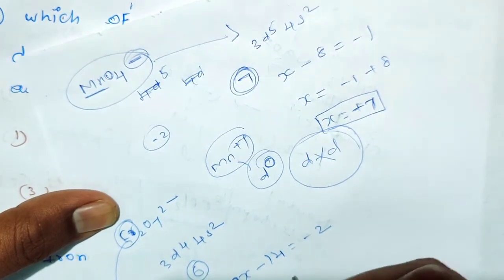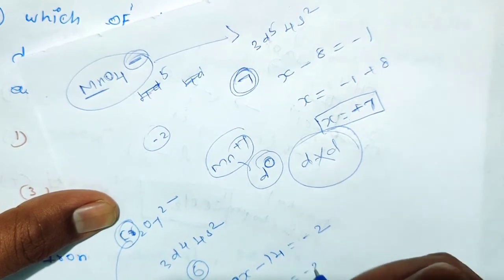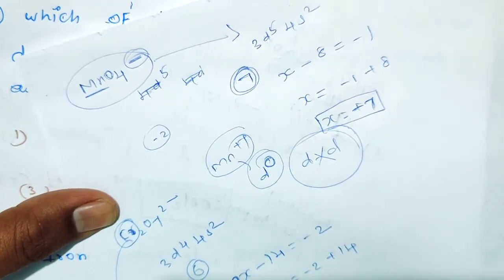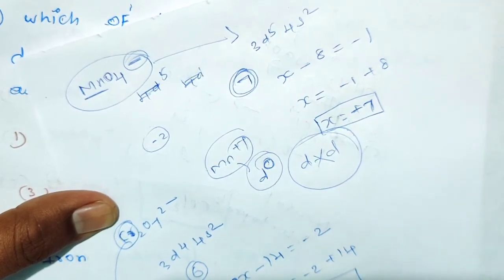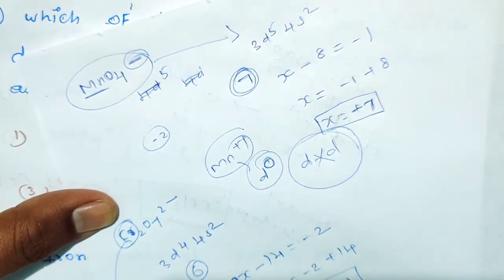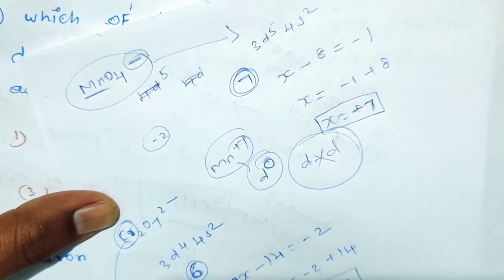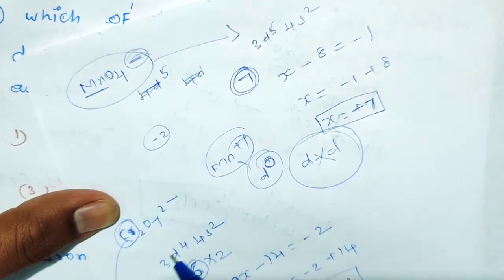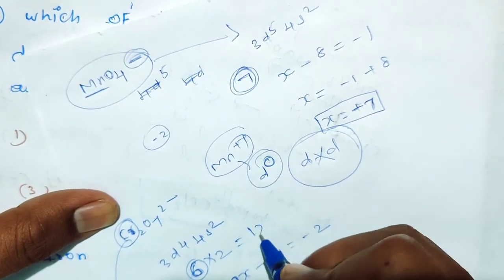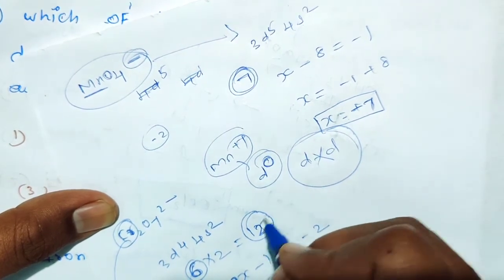So 2x equals -2 plus 14, so 2x equals +12. There are 6 valence electrons for each of the 2 chromium, so totally 12 electrons. The oxidation state is also +12 and the valence electrons are also 12, so both cancel.